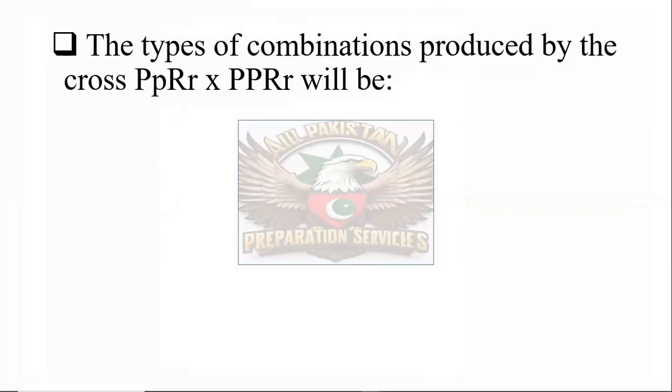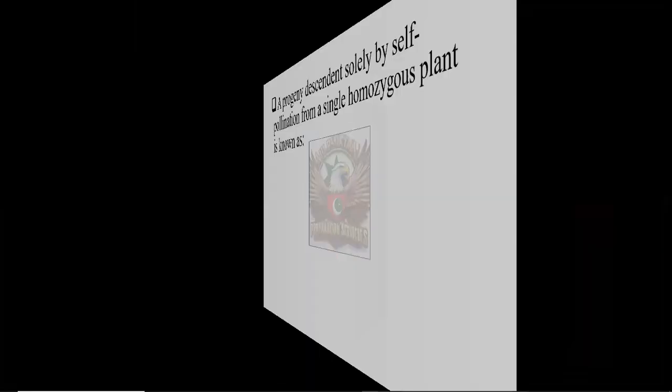The types of combinations produced by a cross of heterozygous and homozygous will be 10, 12, 8, or 16, and the correct one is 8. It means that the types of combinations produced by crosses in that case are 8 combinations.